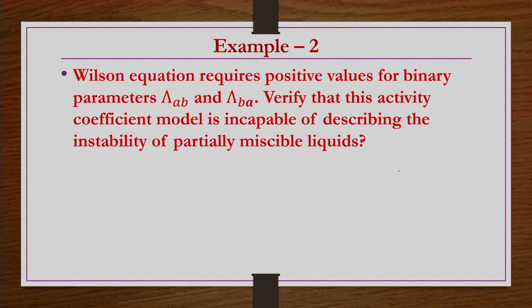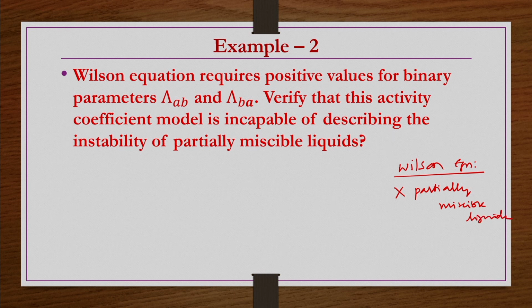We have seen, when we were discussing models for excess Gibbs energy for binary and multicomponent systems, that the Wilson equation is not suitable for partially miscible liquids.